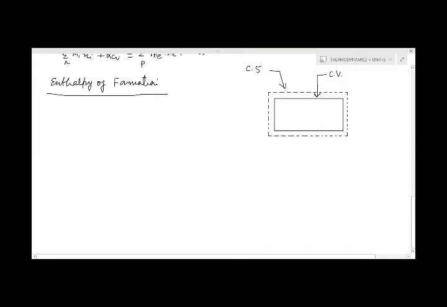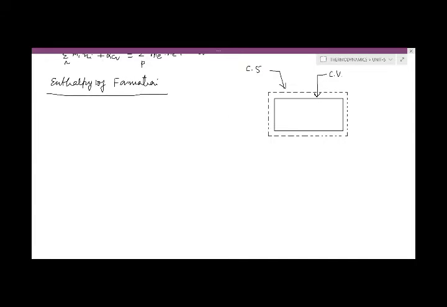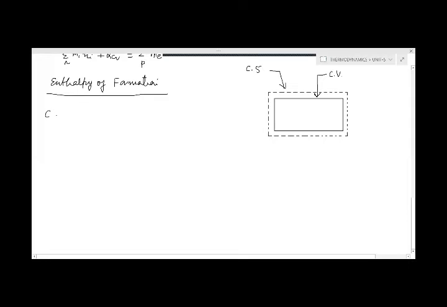Now here you will see that some reactants are there, and suppose we are applying this for one equation: carbon reacting with oxygen, then it will form carbon dioxide. So we can write the enthalpy of formation for this reaction. Here the reactants are carbon and oxygen both. So C and O2 are the reactants.